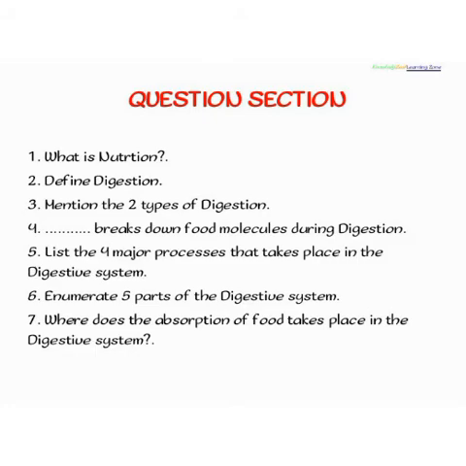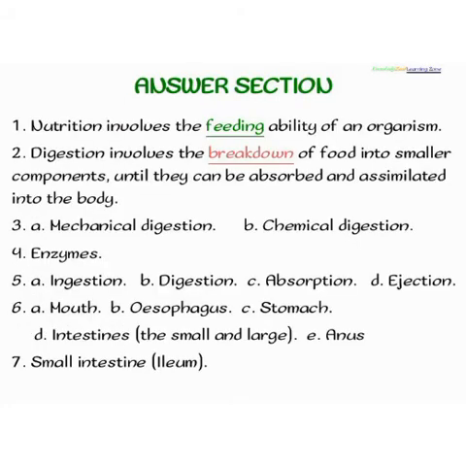Okay, I hope you're rounding up. Okay, now the answer section. Like we earlier discussed, we said nutrition involves the feeding. Yes, it has to do with food, the feeding ability of an organism. The second question, which is digestion, is explained as the breaking down of food into smaller components until they can be absorbed and assimilated into the body. Yes, until the nutritive part, which is the nutrient, is absorbed into the body, while the undigested part is ejected out. It is made up of two types, which are what?